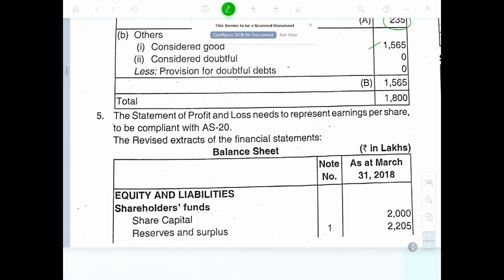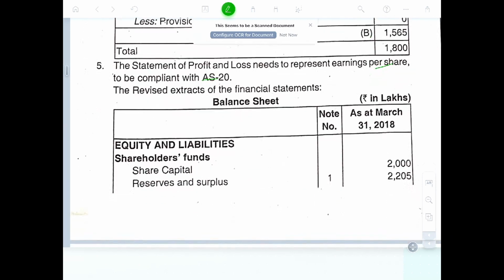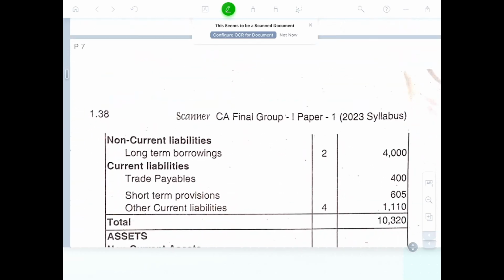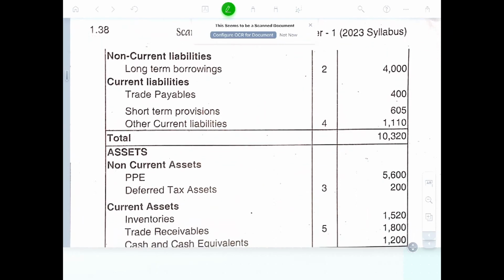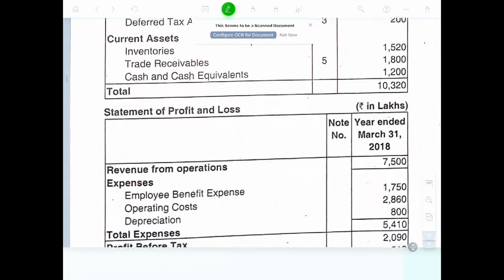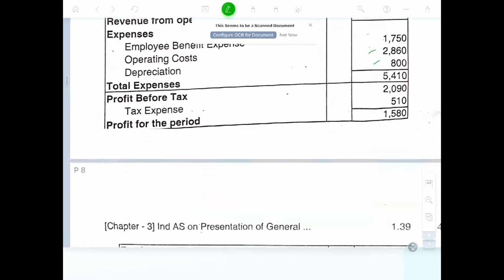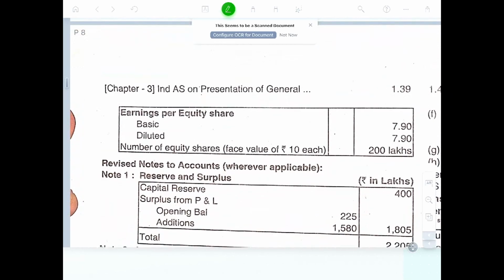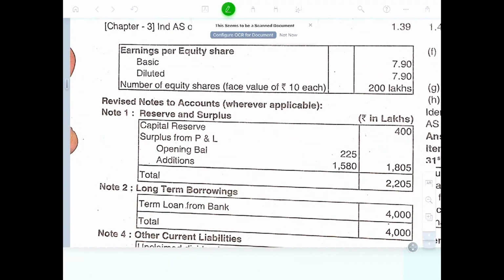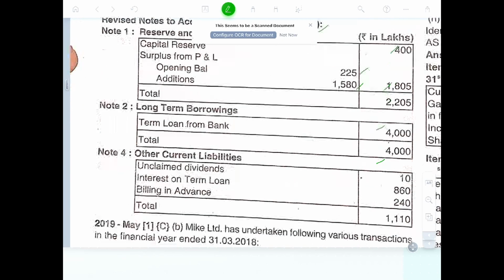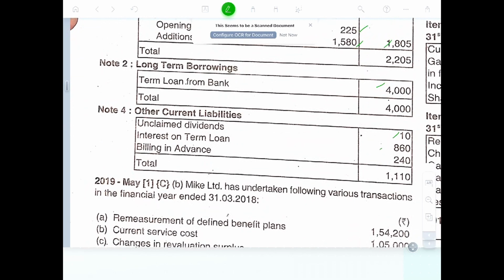Statement of profit and loss account needs to present earning per share based on the revised extract of the balance sheet. Share capital 20, share result 22, current borrowings, trade payable, short-term provisions, inventory, 700 employee benefit expenses, other operating costs, depreciation, profit before tax, profit for the period, earning per share, diluted, notes to accounts applied. 400, opening balance 200, addition 1850, so 2250, long-term borrowing 4000, unclaimed dividend 10, interest on term loans should be current liability, and this is it.